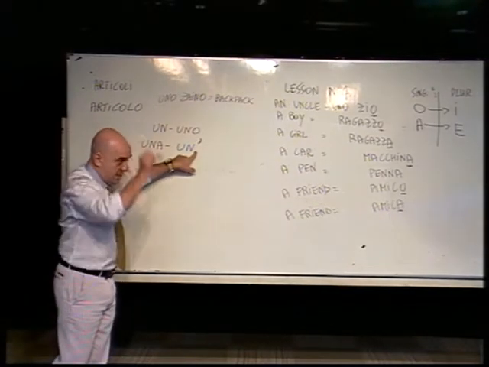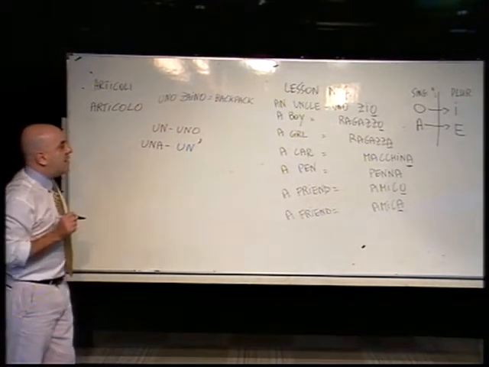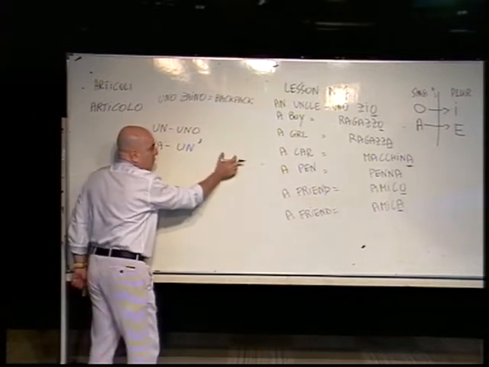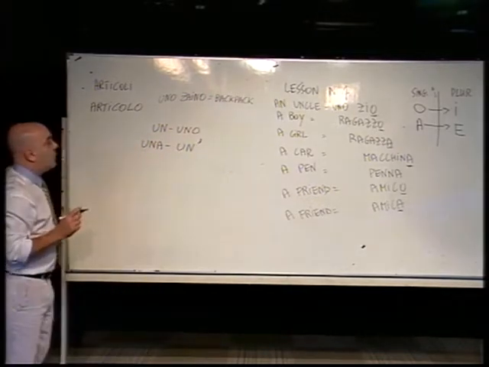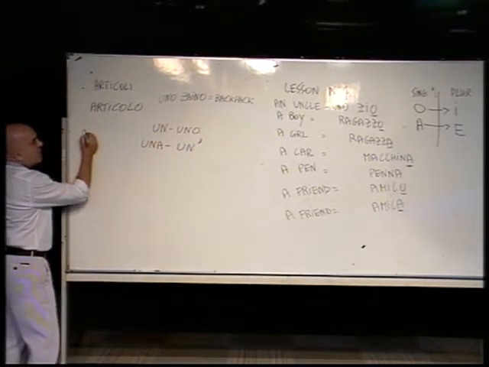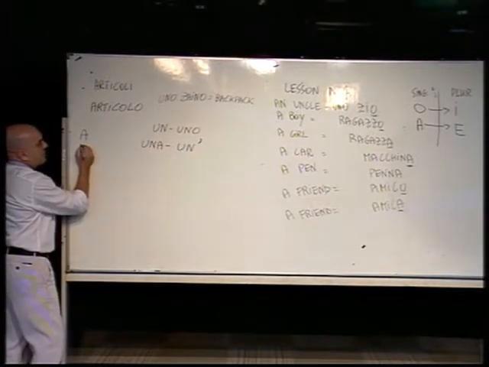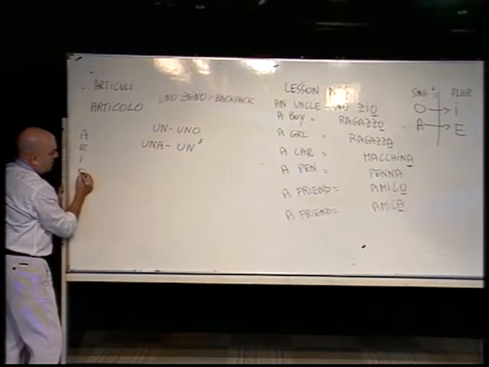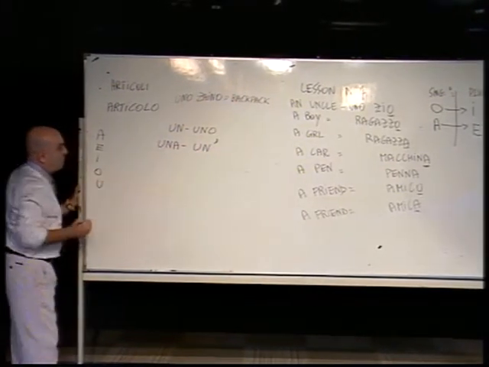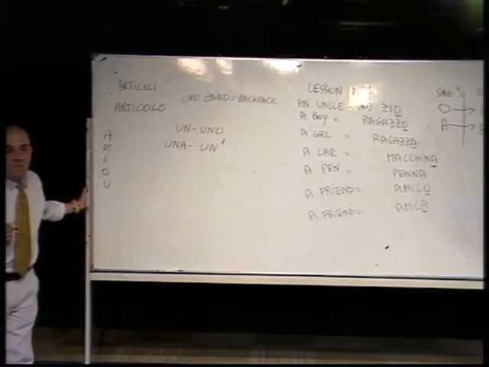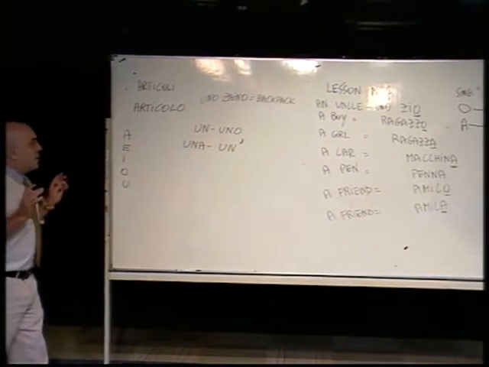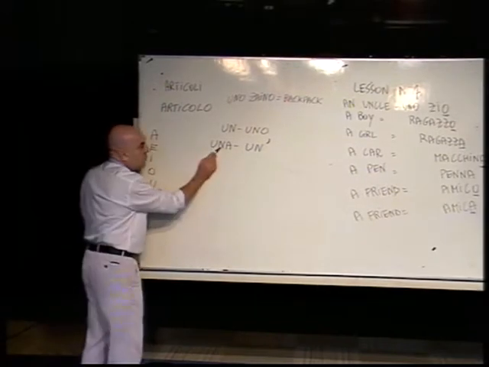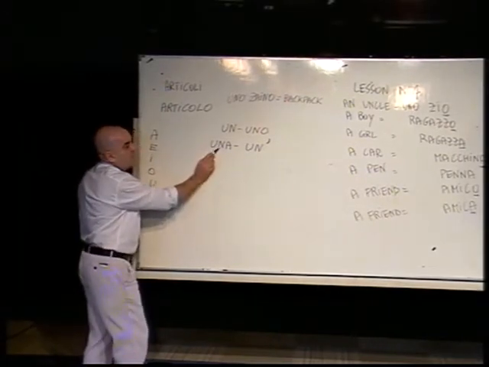Un with this apostrophe after the n, you will use when the feminine word that follows starts with a vowel. The vowels are the letters A, E, I, O, U. These are the 5 vowels. If a feminine word starts with consonant, you will always have to use una.